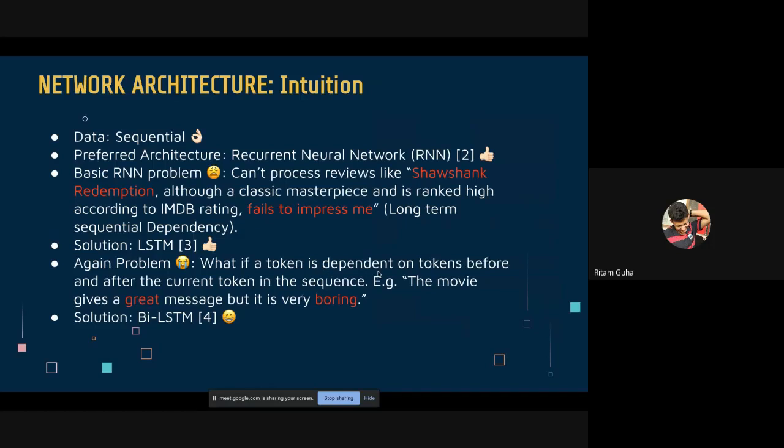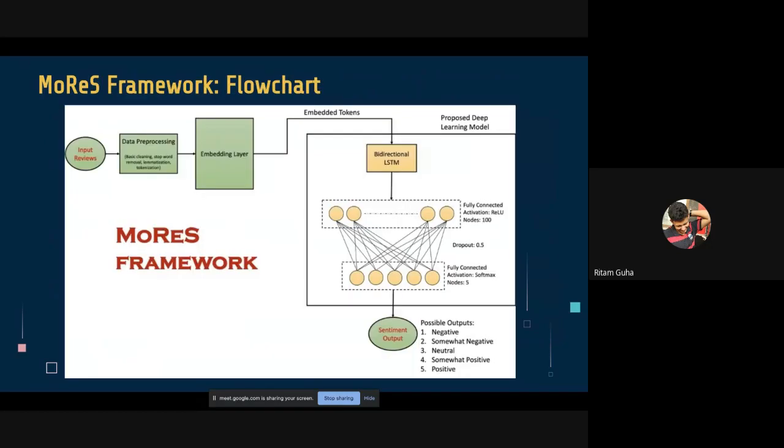For example, consider this review, which says the movie gives a great message, but it is very boring. So if the LSTM network starts processing data from left to right, it will see the phrase great message at the beginning before seeing the phrase very boring. Although the movie review should be negative, it will show positive. To avoid that, we can use bidirectional LSTMs. BiLSTMs can handle bidirectional dependencies as well because of their simultaneous propagation from left to right and from right to left. For this reason, we have used BiLSTM for this project. So this is the entire flowchart of the model.